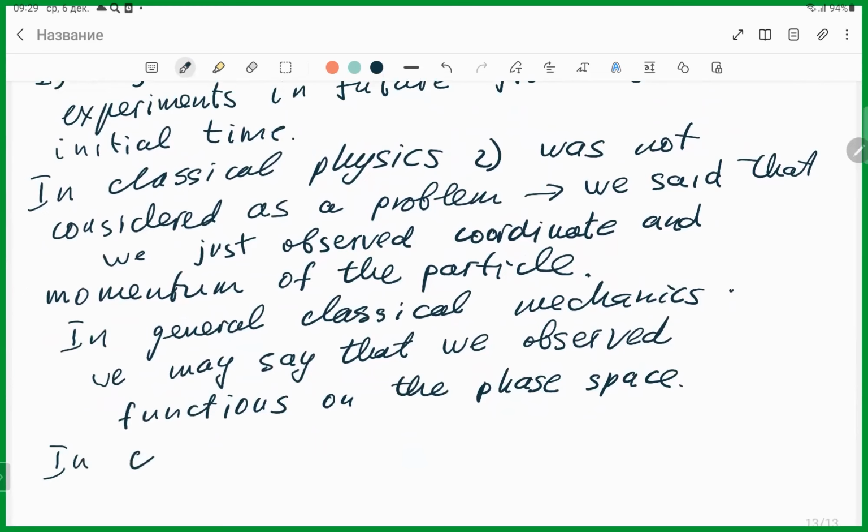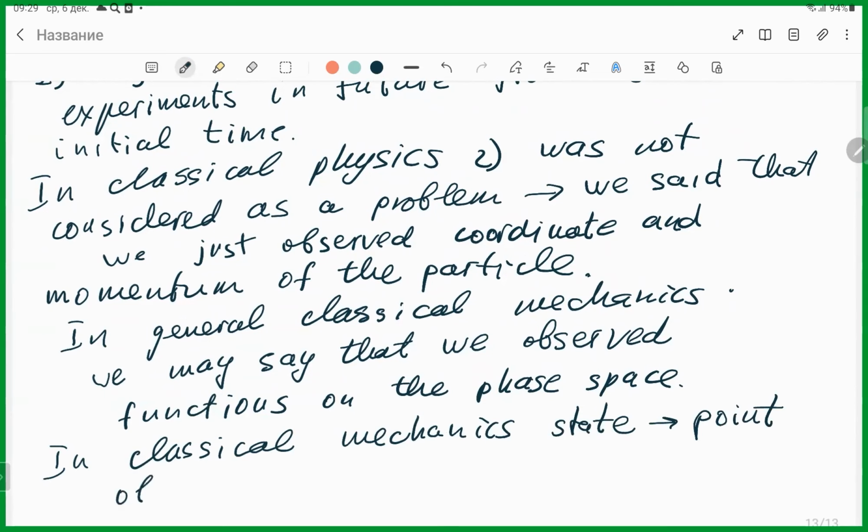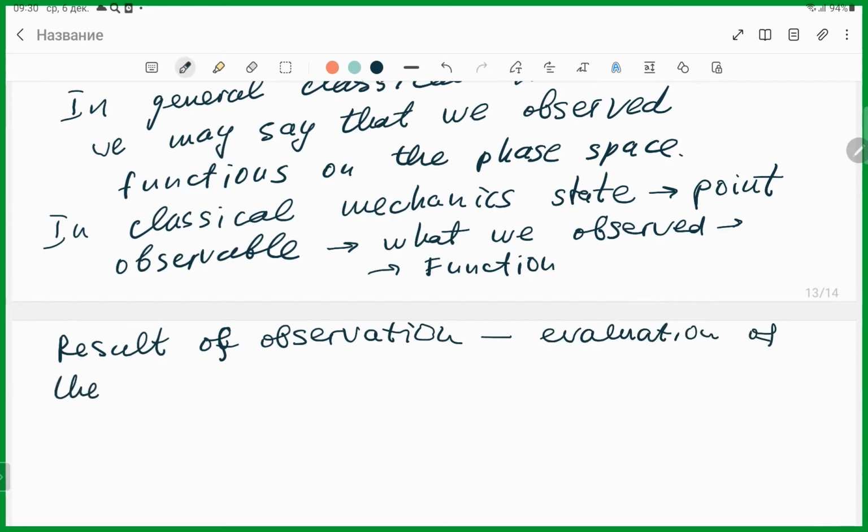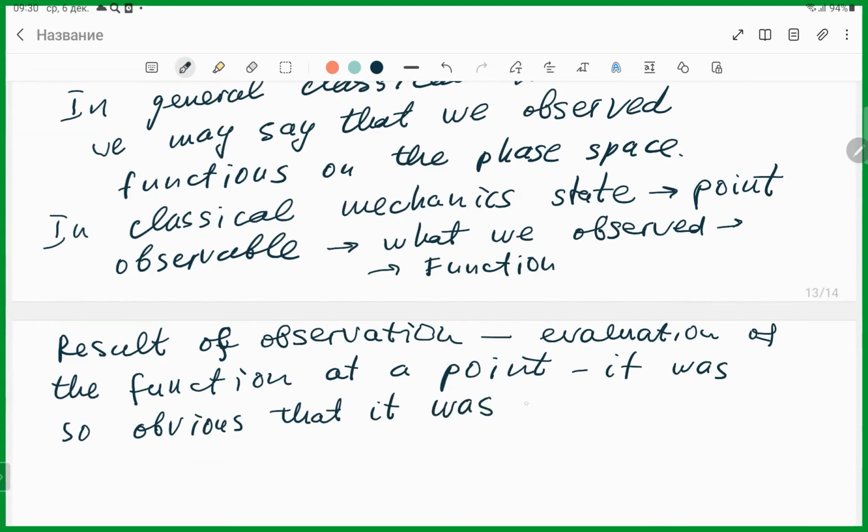So, in classical mechanics, state was a point, observable was a function, result of observation, evaluation of the function at a point. So nobody even tried to formulate it. It was so obvious that it was never formulated explicitly.